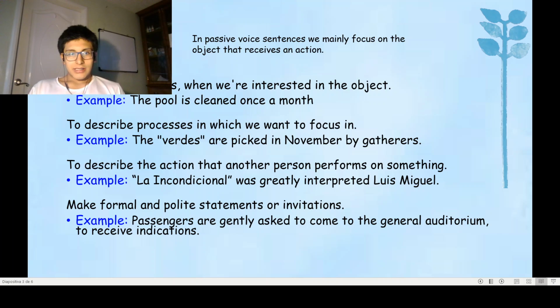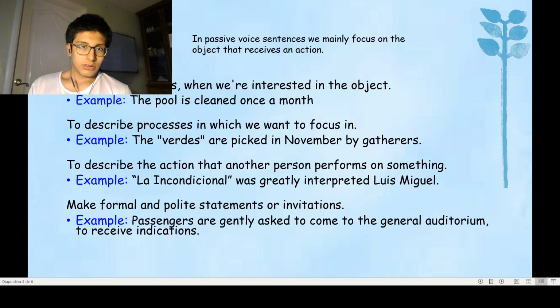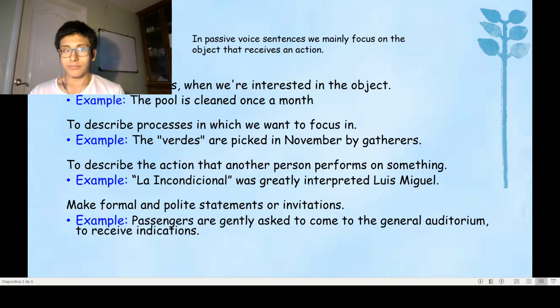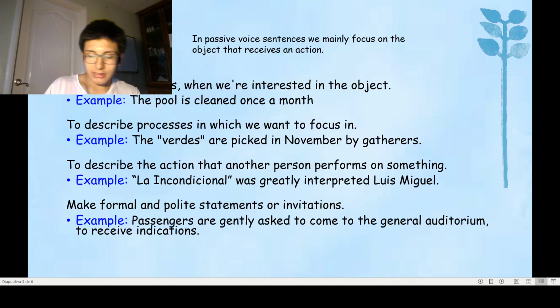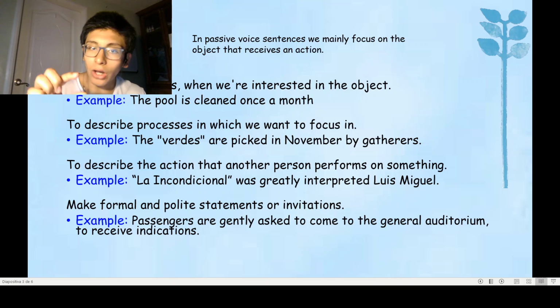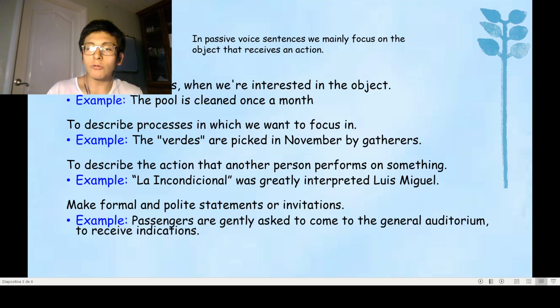Those other things are related to this usage: the actions that the object receives. For example, here, the pool is cleaned. The cleaning of the pool is what we are interested in.